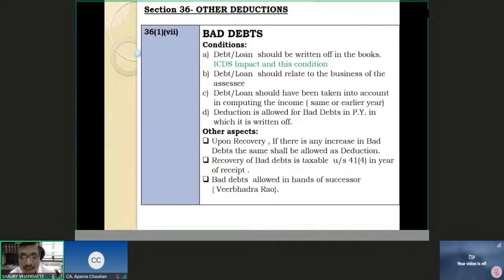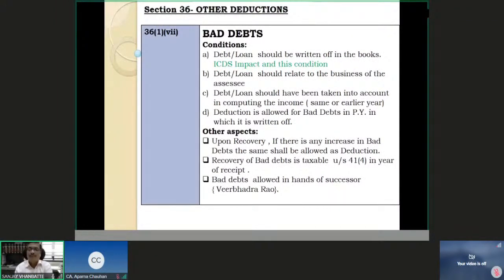In addition to 36(1)(7), there are many other conditions under section 36(2), and these 36(2) conditions are covered under the other aspects. Upon recovery, if there is any increase in bad debt, the same shall be deductible. For example, I sold goods for 10,000 rupees to a person and he paid 4,000 rupees, and for the remaining 6,000 rupees there is a dispute going on.